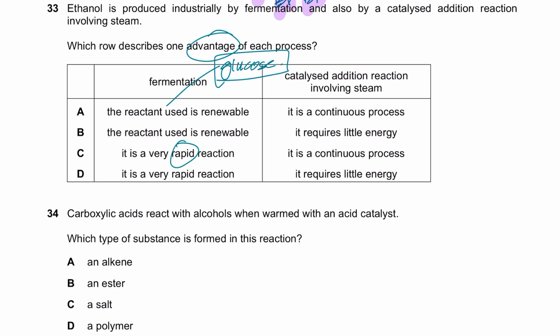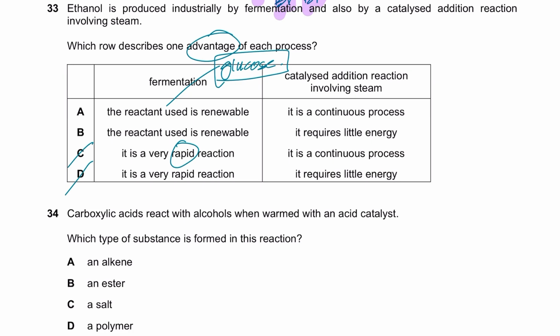No, fermentation is a batch process. It's a slow reaction. Batch process actually means you do it in batches. You can't do it continuously, right? Like hydration of alkenes, that's a continuous process in the industry. It's going on and on and on. But for fermentation, you need batches, right? So that's one batch of my alcohol bottles, and the other batch and the other batch. So you have to separate them into batches. That makes it a slow process, and it's a batch process. So it's not rapid, it's slow. C and D are wrong.